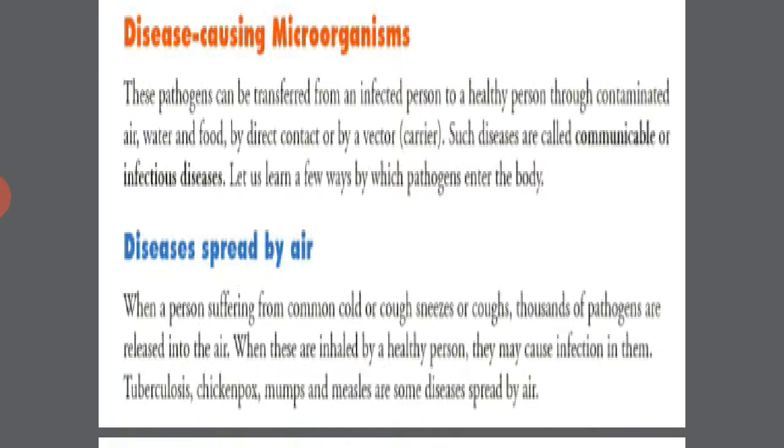Some pathogens can be transferred from an infected person to a healthy person through contaminated air, water, and food, by direct contact or by a vector carrier. Such diseases are called communicable or infectious diseases. Let's learn a few ways by which pathogens enter the body.